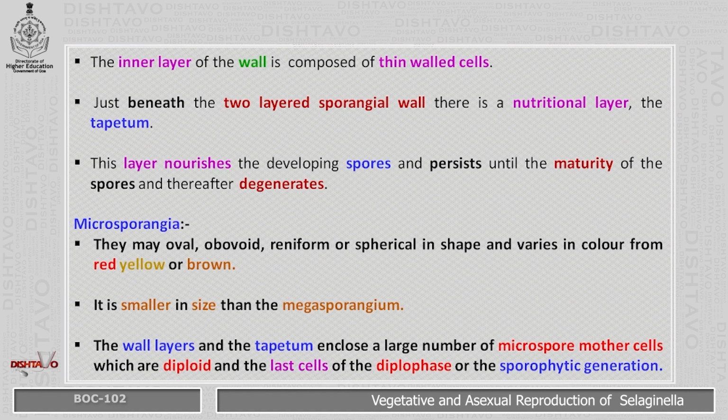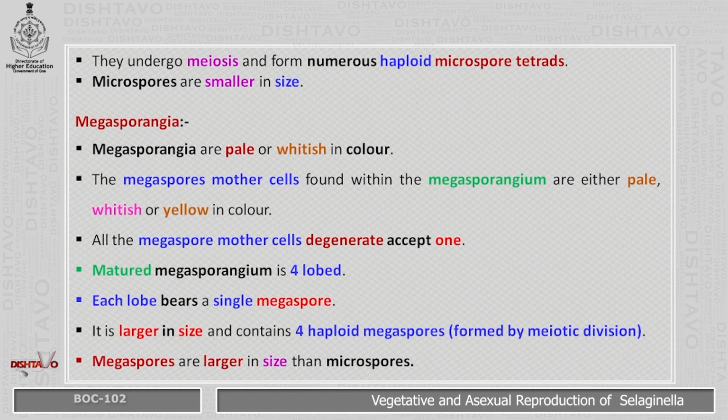The wall layers and the tapetum enclose a large number of microspore mother cells, which are diploid and the last cells of the diplophase or the sporophytic generation. They undergo meiosis and form numerous haploid microspore tetrads. Microspores are smaller in size.